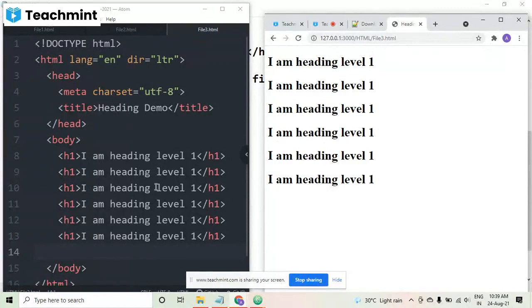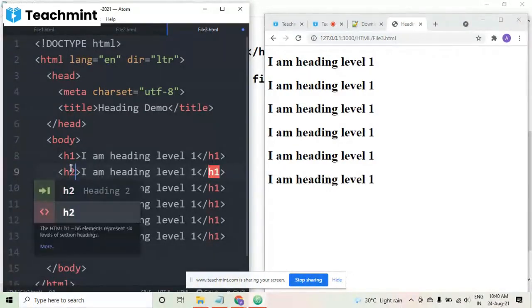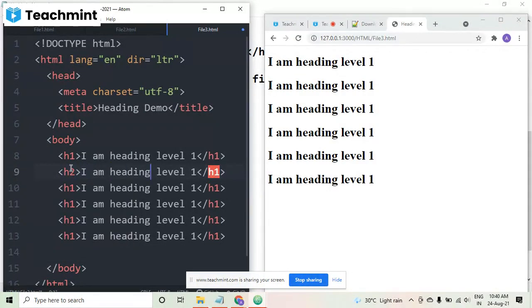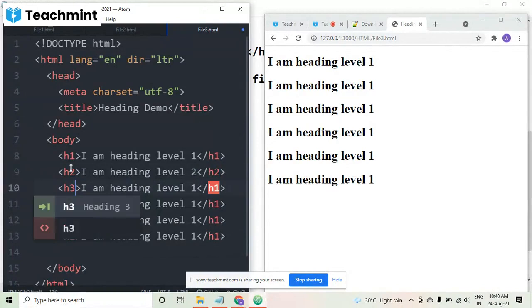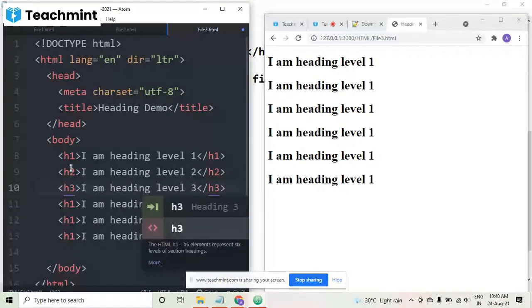Here it is coming like this because it is H1. You can see the size. Whichever label you need, you will obviously be using that. Now I'm just changing them all to 2, 3, 4, 5, 6, because 6 are there and they are actually in descending order. Descending order means first H1 is the largest one, and H6 will be the smallest one.